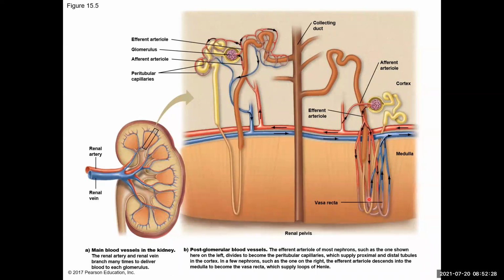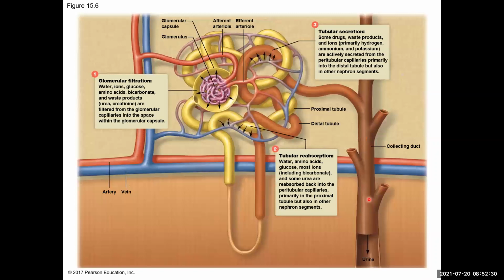Okay, and so the way filtration happens is through several different processes. And there are a lot of things going on in the nephron. And since we've talked about the structure of the nephron and the kidney, we're now going to take the second video to focus on the processes of filtration and how that exactly happens. Okay, and so with that, we'll see you in the second video.